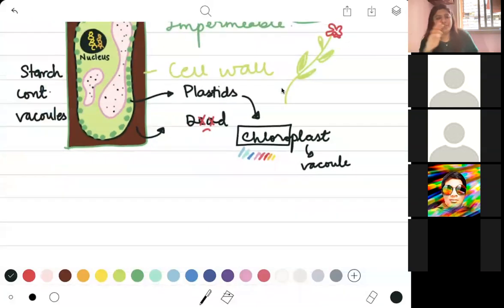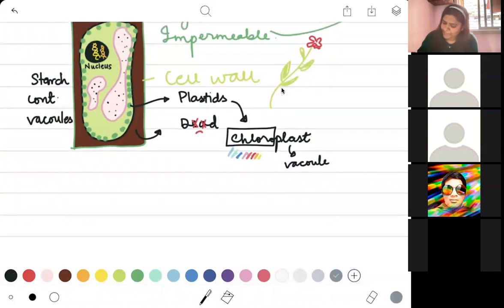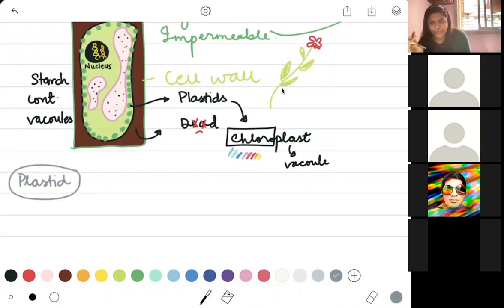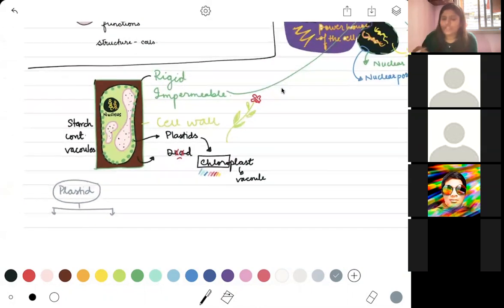Now, there are two types of vacuoles that are present right now. While we are on this topic, we might as well discuss them. The part which is called plastid basically means vacuoles. Plastid is like a fancier term for vacuoles. So you are going to have something called plastids, and then there are going to be two types of plastids. One which is called chloroplast, or the ones that have color, or chromoplast. So I'm just going to write over here.